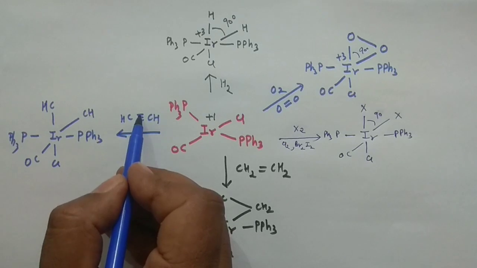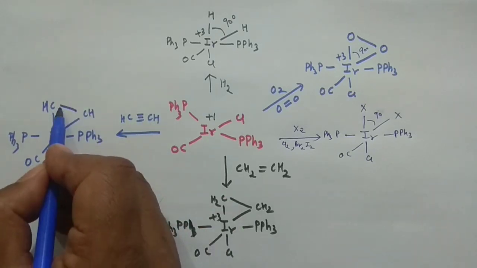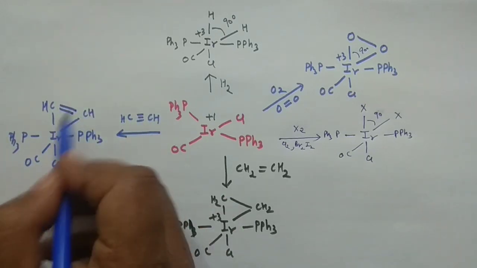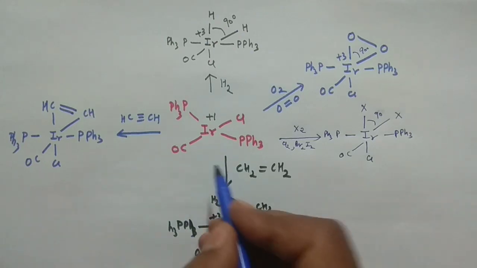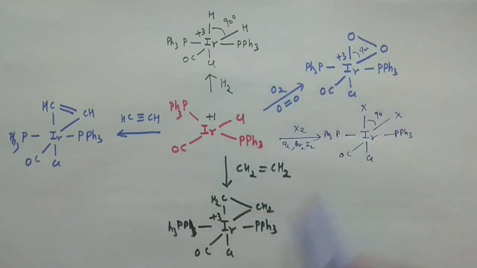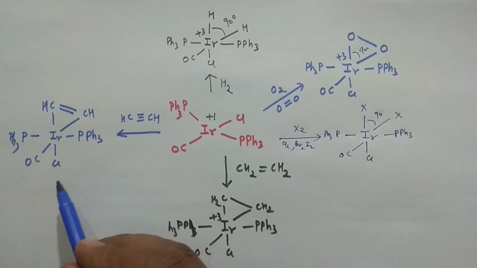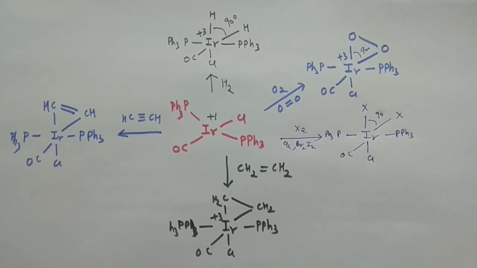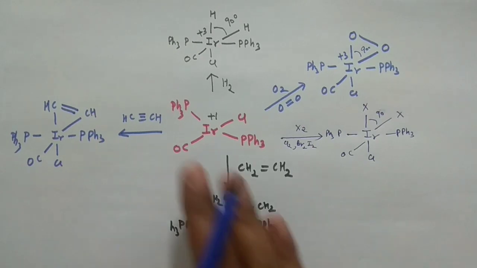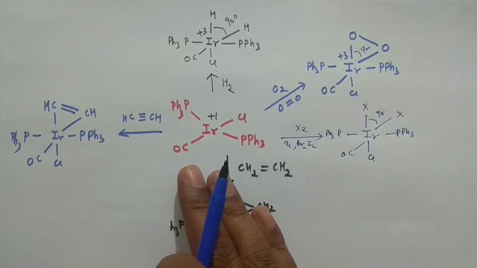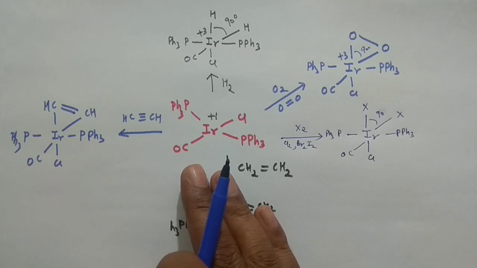So the triple bond is there, one would be gone, and it will result in the double bond, okay. So again you can see the starting material was square planar while the final product is octahedral. This is something very, very important. And one important aspect which I want to tell you: if you draw the proper mechanism, then the transition